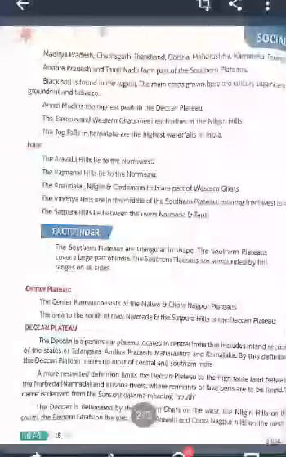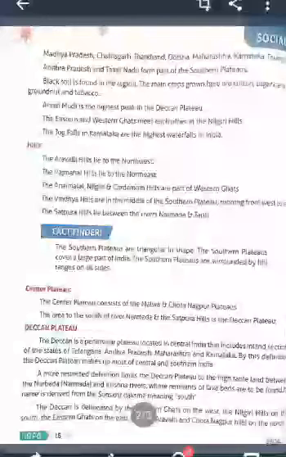Next you learn about the central plateau. The central plateau consists of the Malwa and Chotanagpur plateaus. The area to the south of the river Narmada and the Satpura Hills is the Deccan Plateau. So the Deccan Plateau is the peninsular plateau.